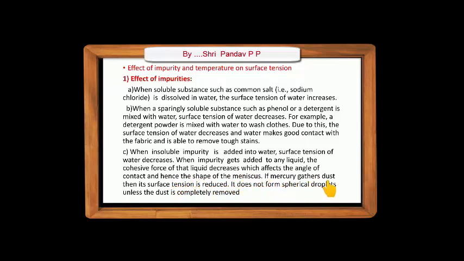If mercury gathers dust, then surface tension is reduced. It does not form a spherical droplet unless the dust is completely removed. These are some examples of how impurity affects surface tension.